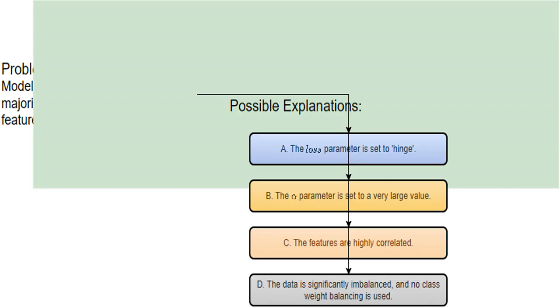The hinge loss is a function used in support vector machines, SVMs, which are related to SGDClassifier. While a poorly configured hinge loss could affect performance, it's unlikely to cause the consistent majority class prediction by itself. It's more of a supporting player, not the main culprit.